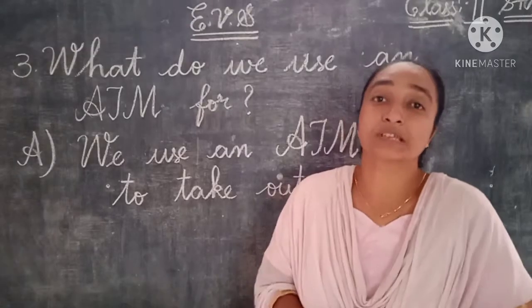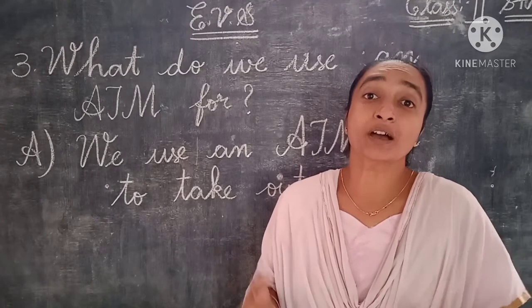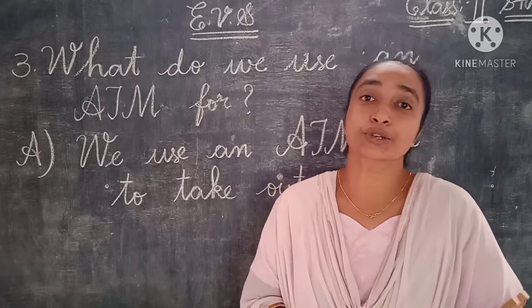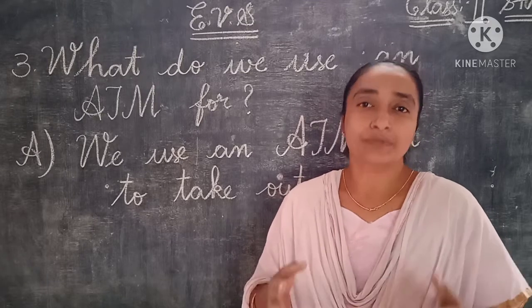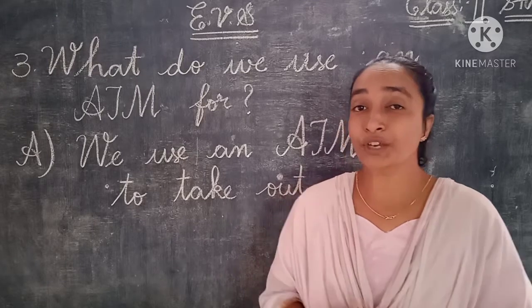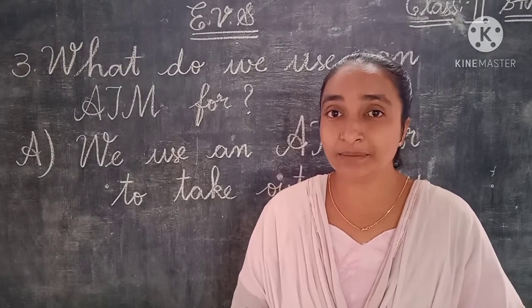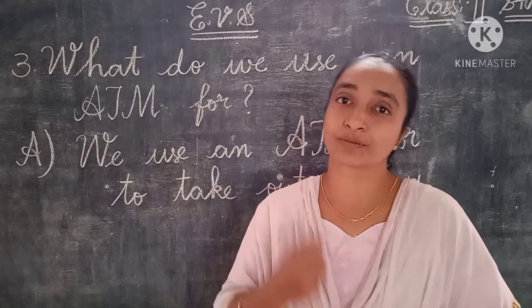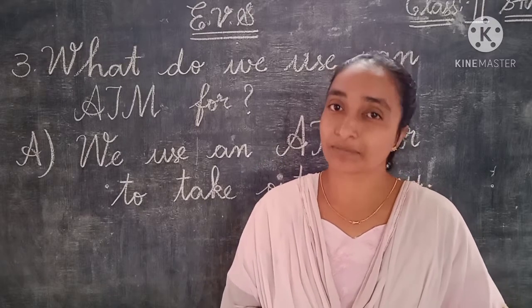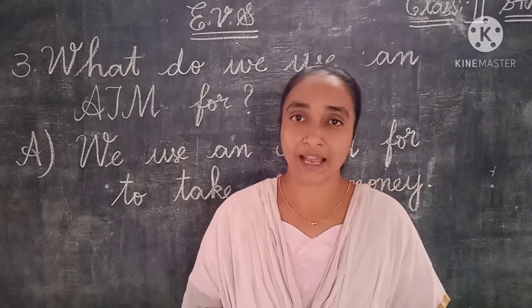Why are we using the ATM? What is the use of an ATM? Very simple answer. Why are we using the ATM, children? Yes, we are using the ATM to take out money. That's all the answer.